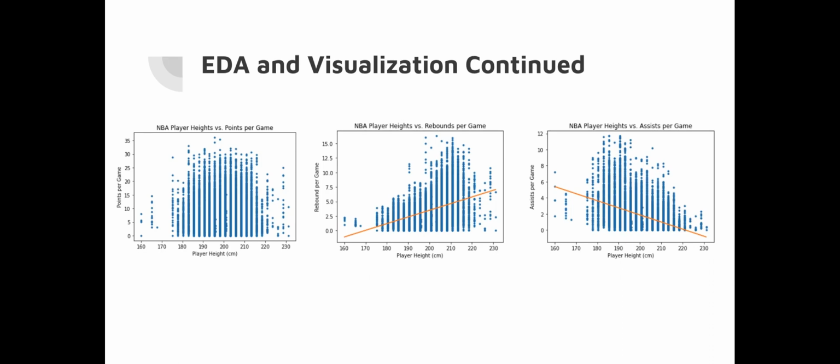As the height increases, we'll see the rebounds per game go up, which makes sense. They're taller, so they'll go for more rebounds.